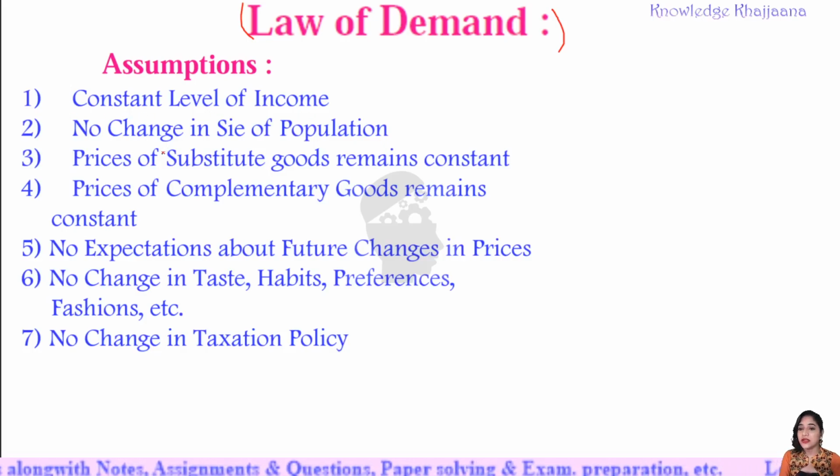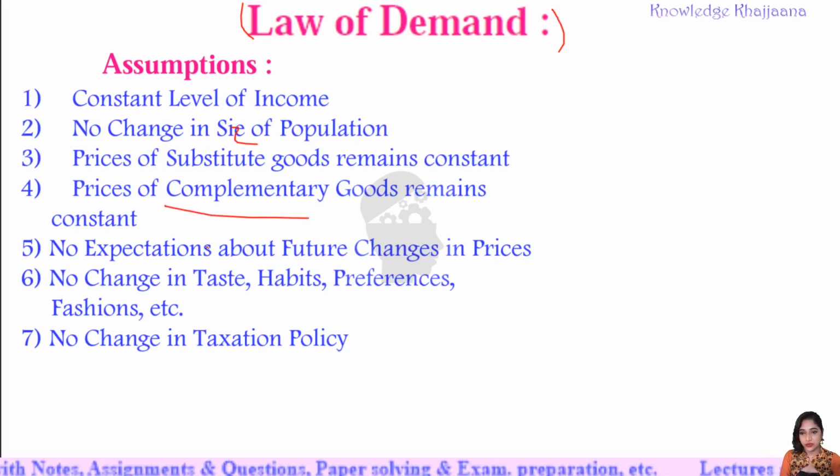Okay, there should not be change in the size of the population. Population also must remain same. Prices of the substitute goods remain constant. Which are the substitute goods? See, that also we have seen. Prices of the complementary goods also remain constant.